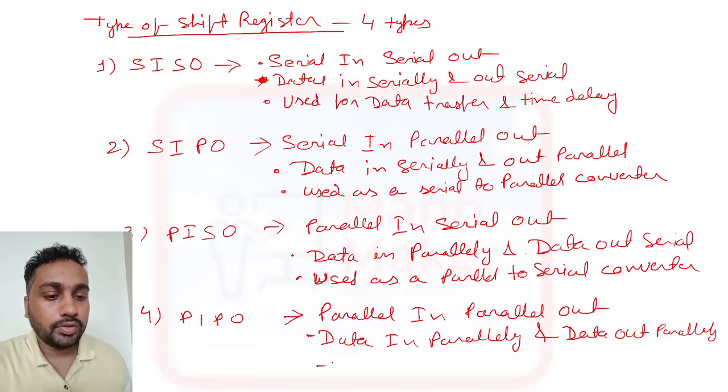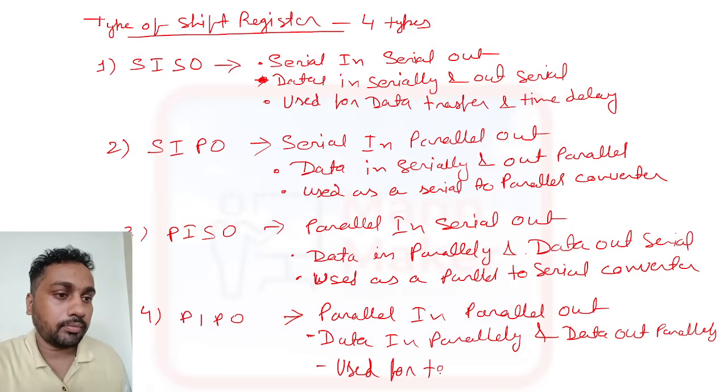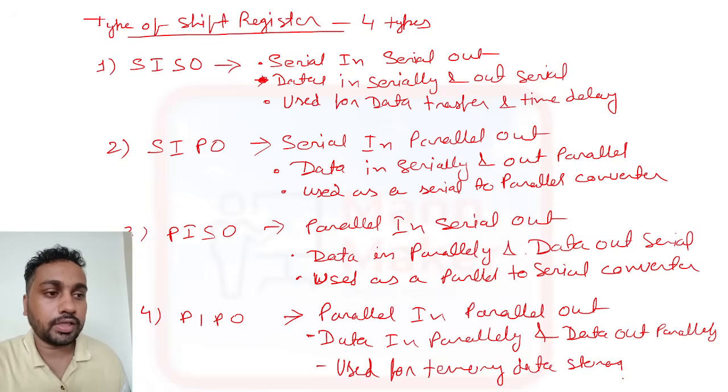So it is used for temporary data storage. So this is all about the four types of shift register.